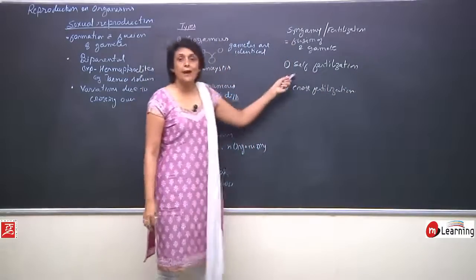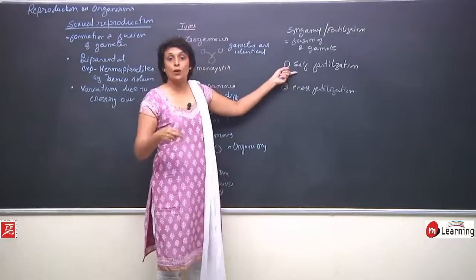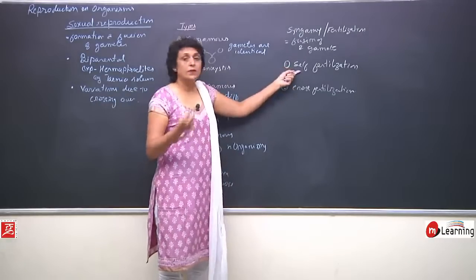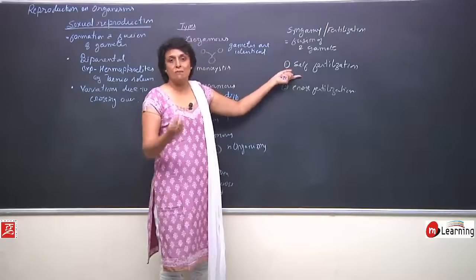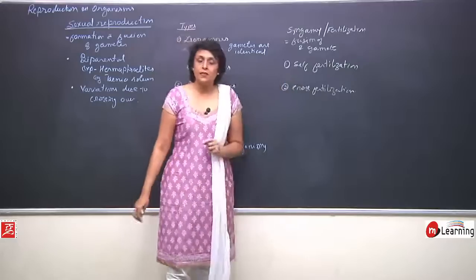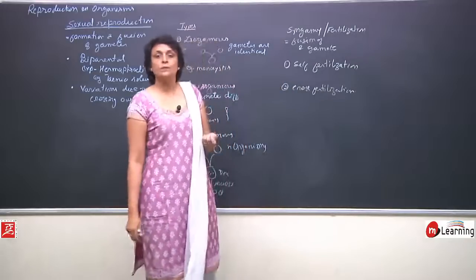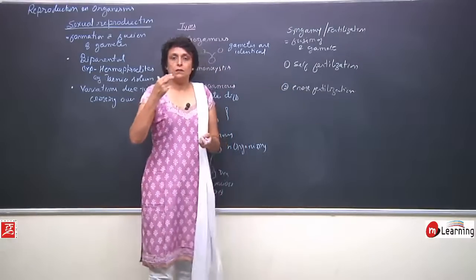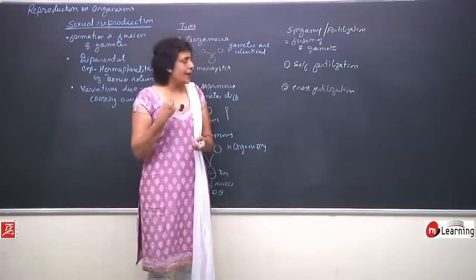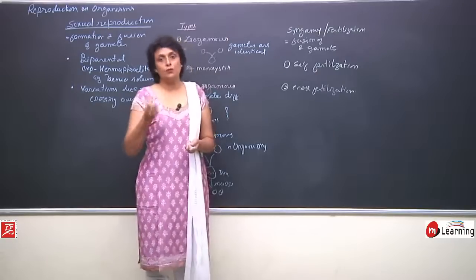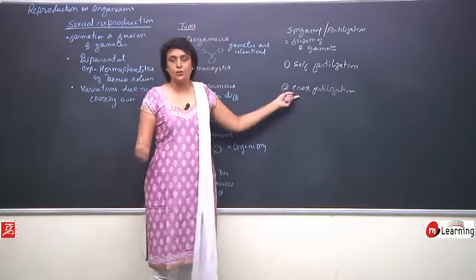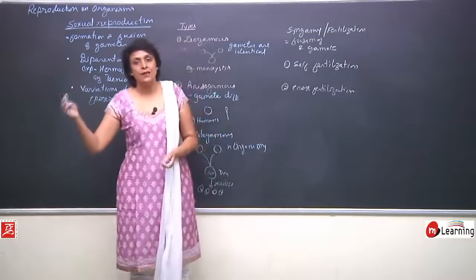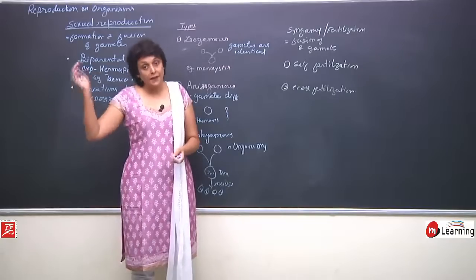Self-fertilization is when the gametes of the same organism fuse with each other. This is seen in case of some plants. In plants, the flowers are bisexual. They have the ovary part also, which produces the egg, and they have anthers which produce the pollen grains. Normally they favor cross fertilization. The pollens will get transferred from one flower to another flower of another plant.